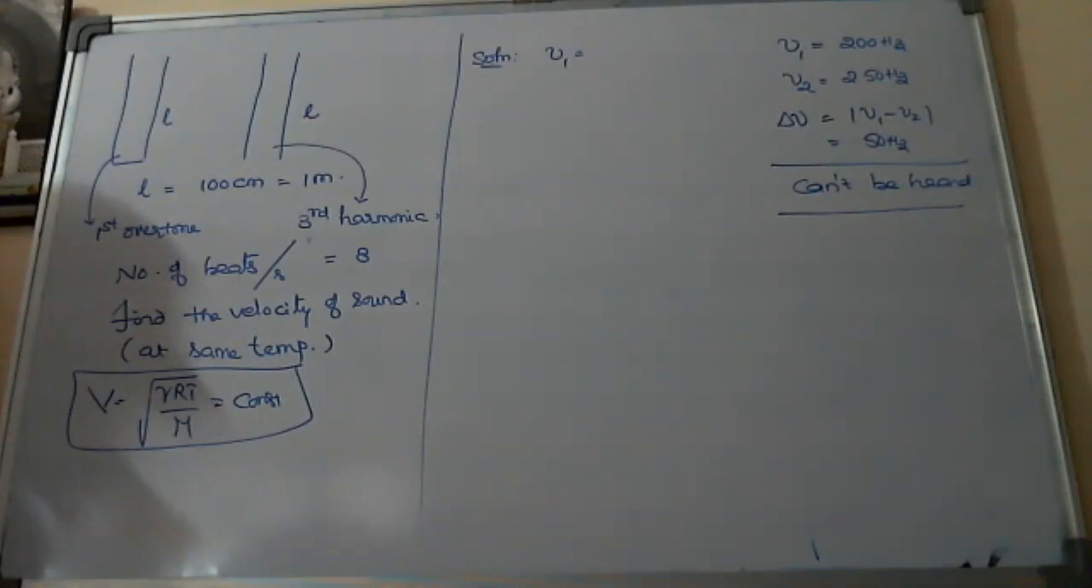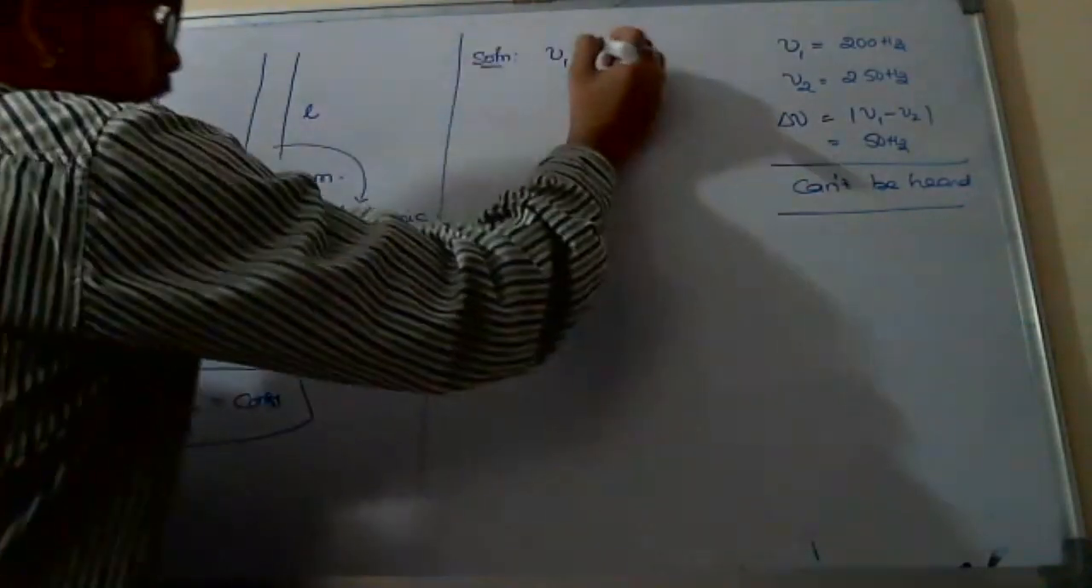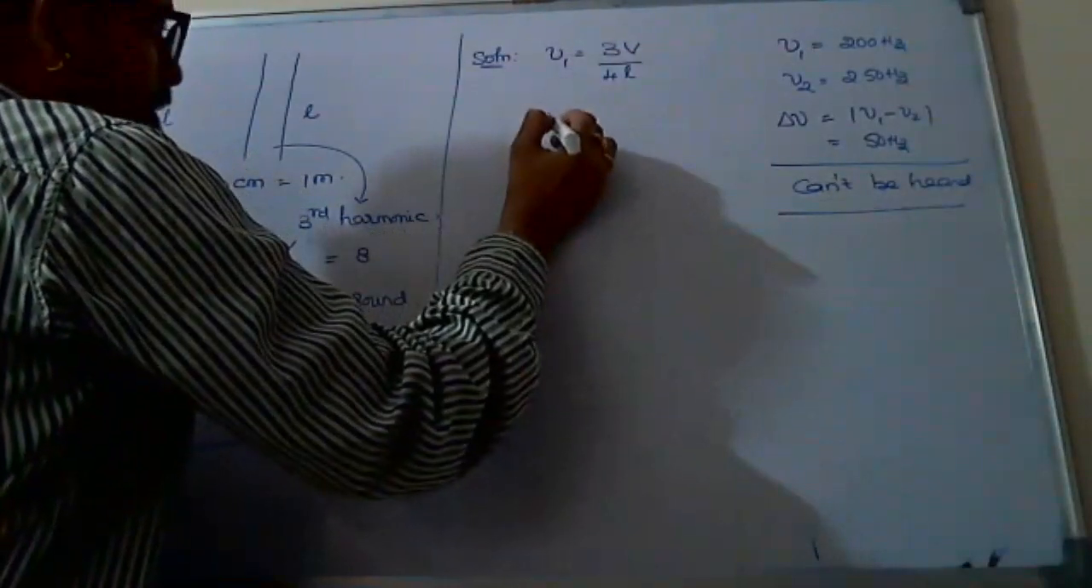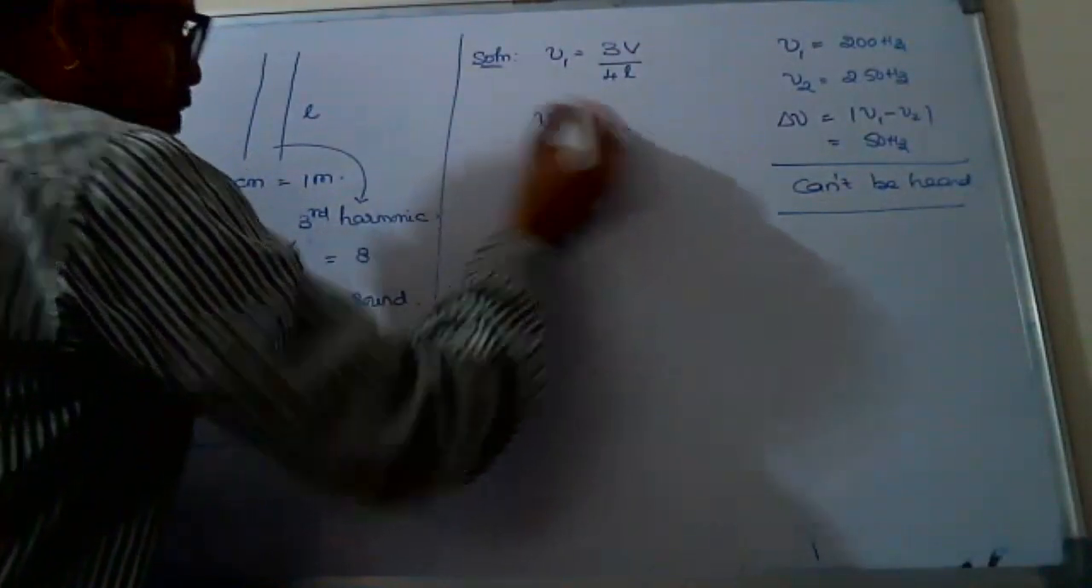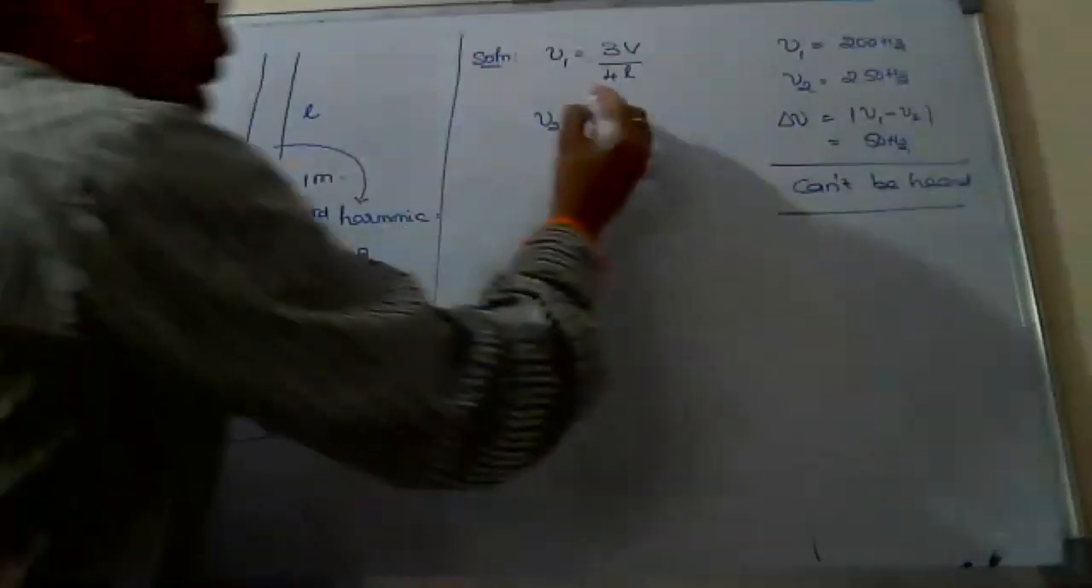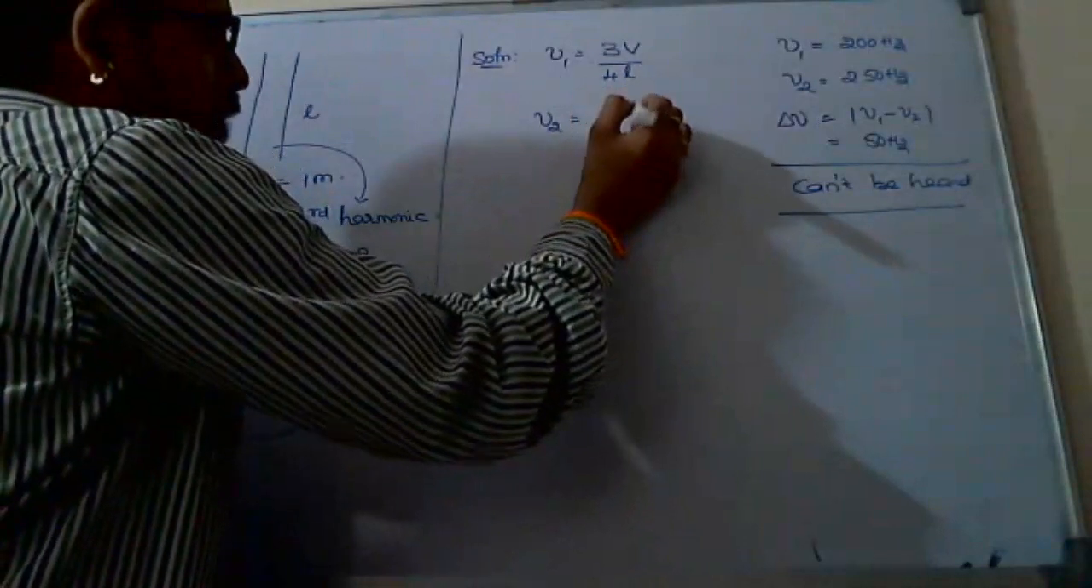5V, 3V by 4L, sir. Right, 3V by 4L, correct. And here the third harmonic for this one, open pipe. 3V by 4L, sir. 3V by 4L or 2L? 4L, sir. Open pipe. Okay, 2L. Right. Try to remember now.